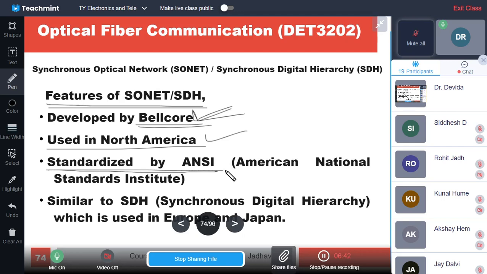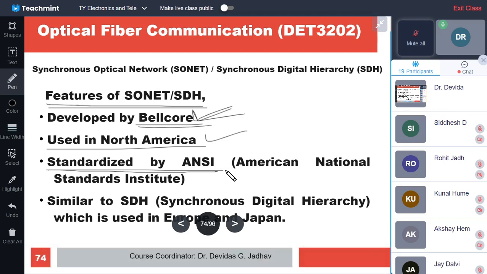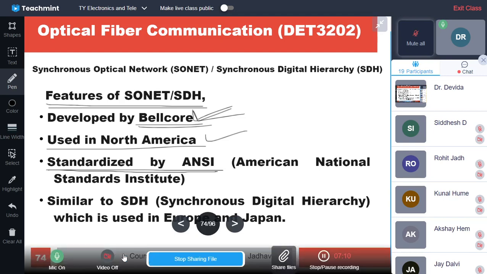Standardized means it is published all over, and peer review takes place, and it is utilized for a sufficiently long time. Then it is decided what the bugs and problems are, and it is modified and rectified accordingly and then accepted. This process is called standardization.